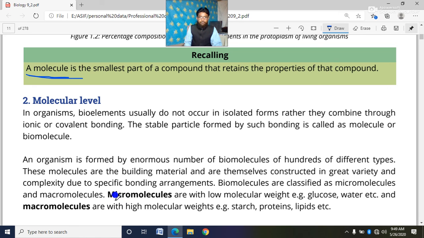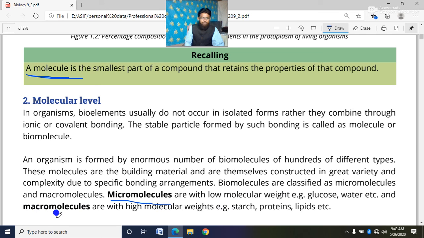Dear cadets, micromolecules are with low molecular weight. It means the biomolecules which have the lower molecular weight are known as micromolecules. For example, glucose, water, etc. These are micromolecules.